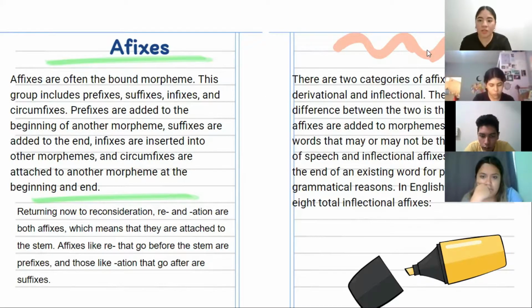There are two categories of affixes, derivational and inflectional. The main difference between the two is that derivational affixes are added to morphemes to form new words that may or may not be the same part of speech, and inflectional affixes are added to the end of an existing word for purely grammatical reasons. In English, there are only 8 total inflectional affixes.